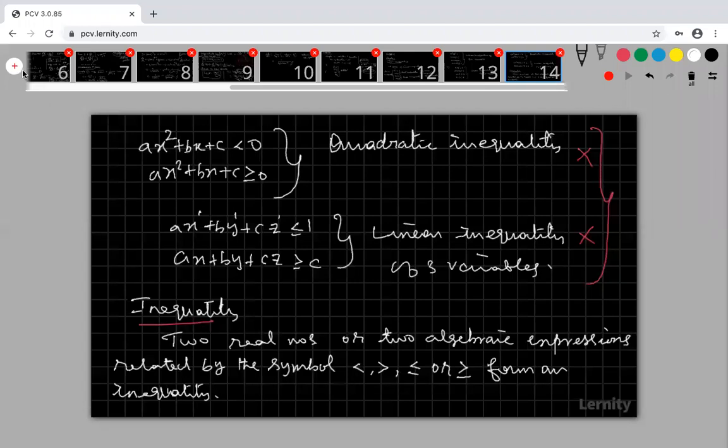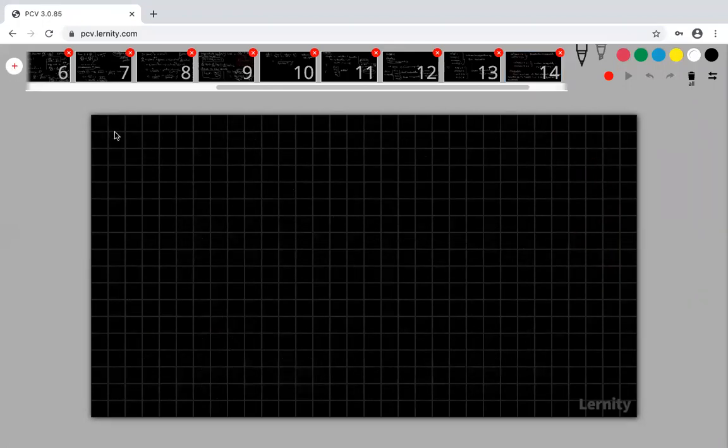Now in this entire chapter, we are going to discuss the solution of inequalities, how to find the solution of an inequality. The first one is the algebraic solution of linear inequality.